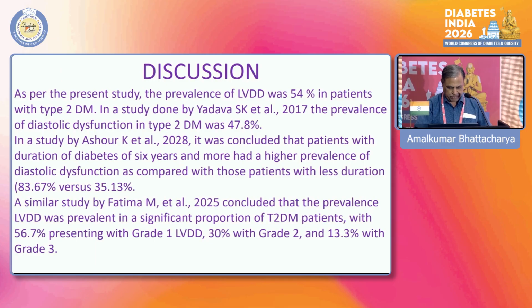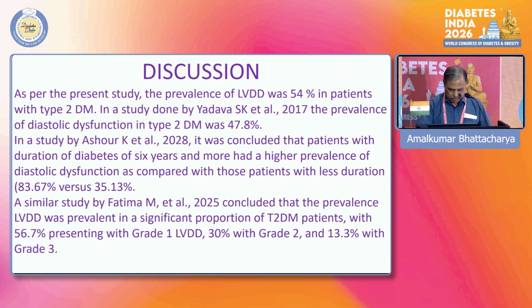Discussion: as per the present study, the prevalence of diastolic dysfunction was 54% in type 2 diabetes. In a study done by Yadawa, it was 47.8%. By Dr. Ashur K. et al. in 2018, it was concluded that patients with duration of diabetes of 6 years and more had a higher prevalence of diastolic dysfunction.